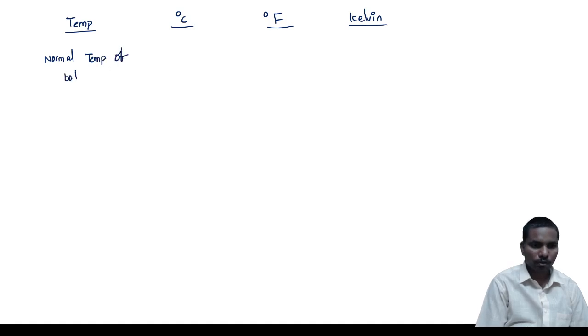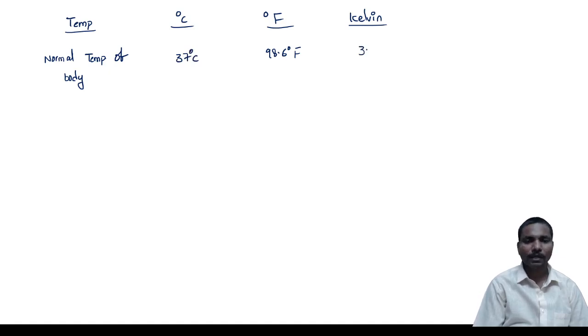You know very well, in Fahrenheit, it is 98.6 Fahrenheit. If you convert it into degree Celsius, it is approximately 37 degrees Celsius. If you know 37 degrees Celsius, Kelvin is nothing but 37 plus 273, 310 Kelvin.